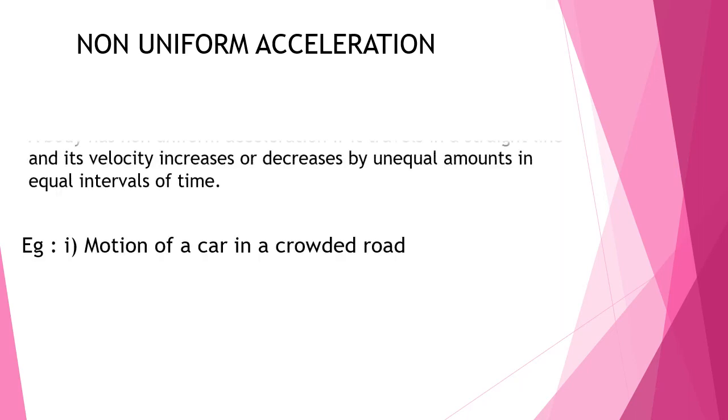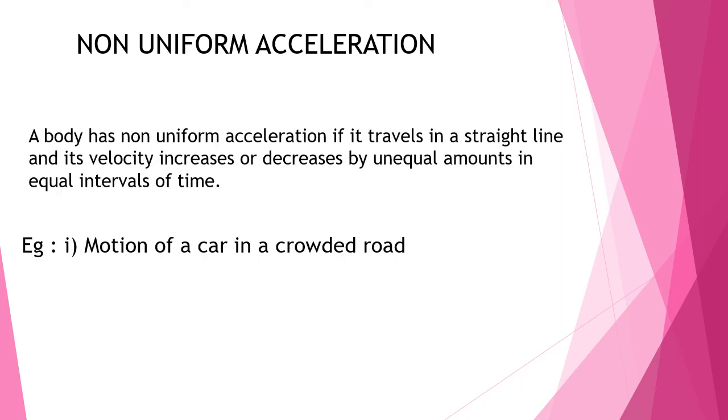Non-uniform acceleration. A body has non-uniform acceleration if it travels in a straight line and its velocity increases or decreases by unequal amounts in equal intervals of time. Example, motion of a car in a crowded road. Children, I think you can easily understand that because its change in velocity is not equal in equal intervals of time. Such an object is said to have non-uniform acceleration.